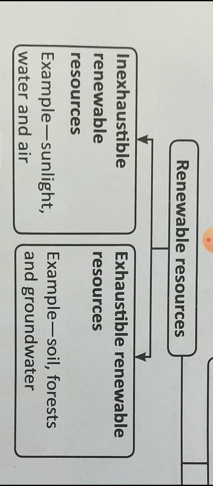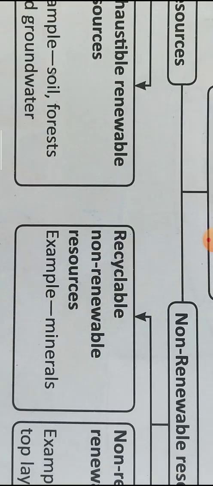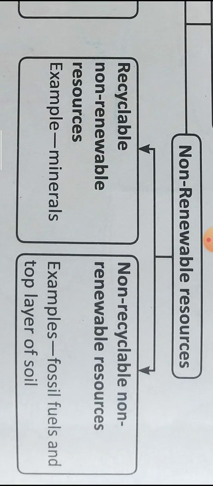Non-renewable natural resources are also divided into two parts, recyclable and non-recyclable. Minerals are recyclable, and in non-recyclable are fossil fuels and the top layer of the soil.